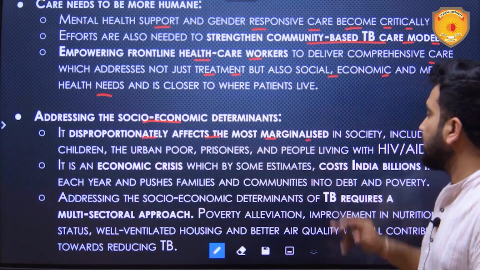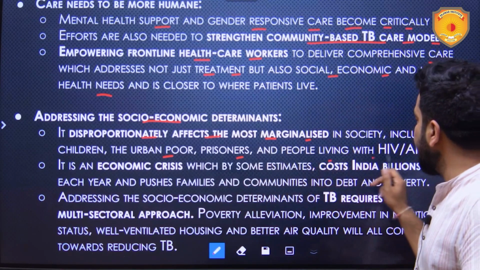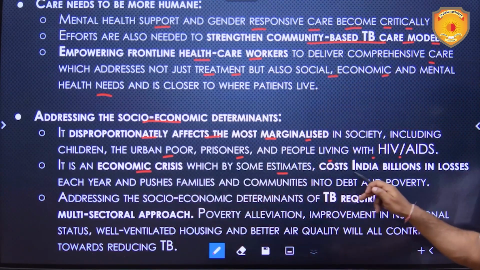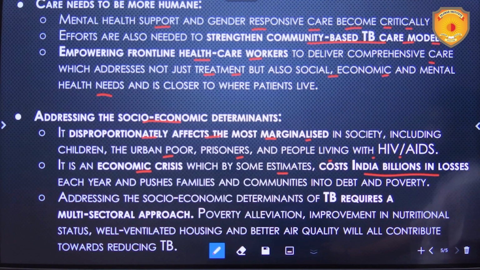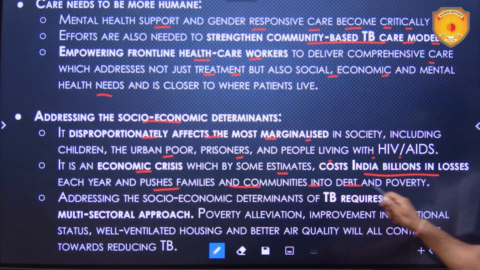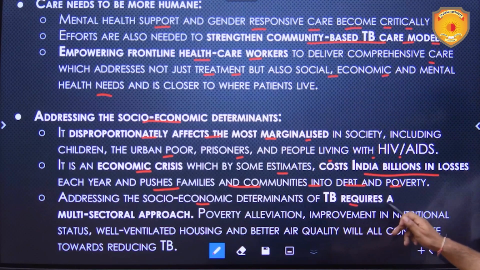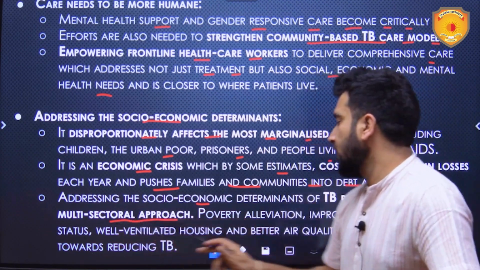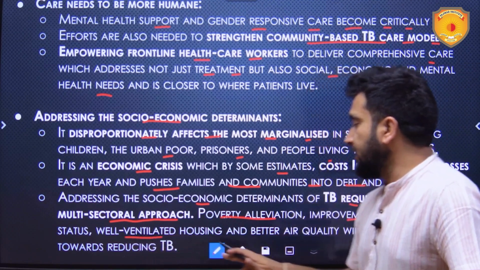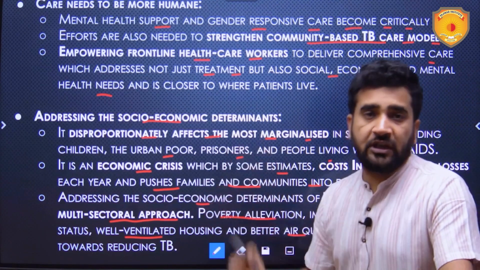It disproportionately affects the most marginalized in society, including children, the urban poor, prisoners, and people living with HIV/AIDS. It is an economic crisis as well, which by some estimates costs India billions of dollars in losses each year and pushes families and communities into debt and poverty. Addressing the socio-economic determinants of TB requires a multi-sectoral approach. Poverty alleviation, improvement in nutritional status, well-ventilated housing, and better air quality will all contribute towards reducing TB.